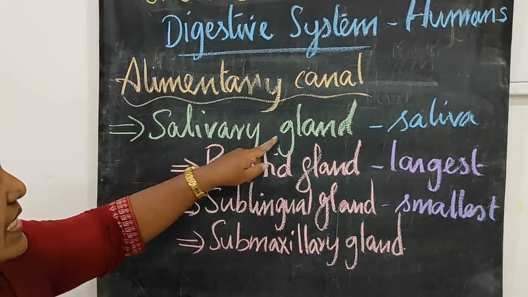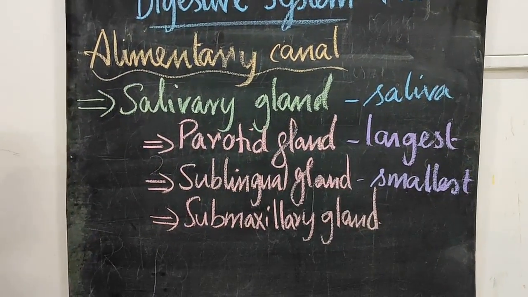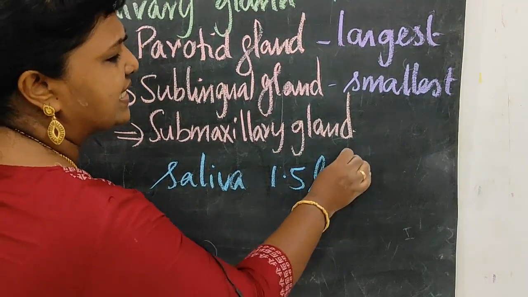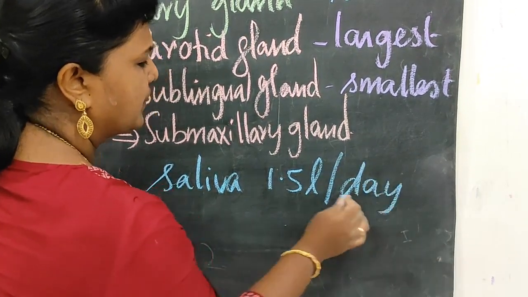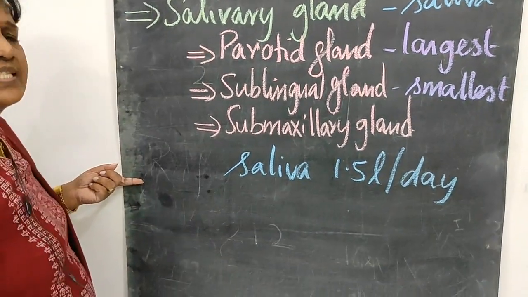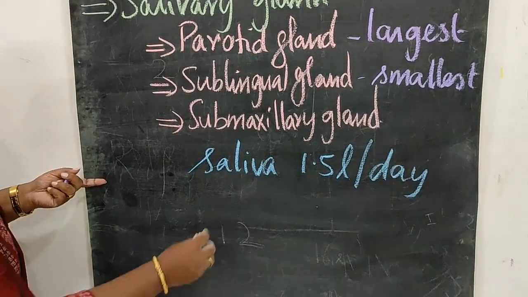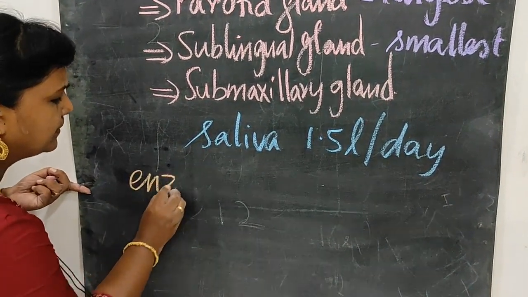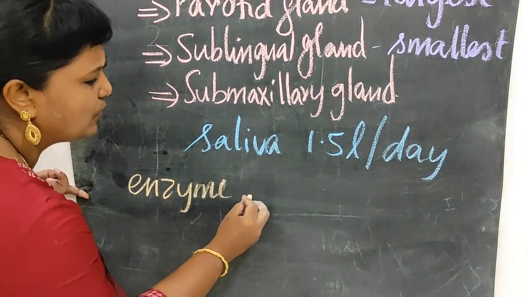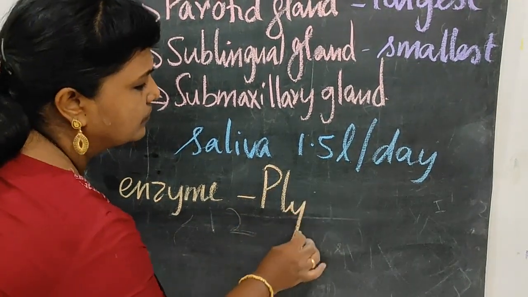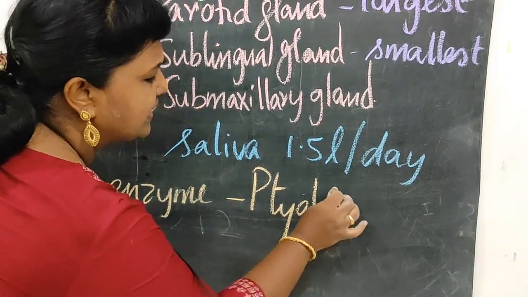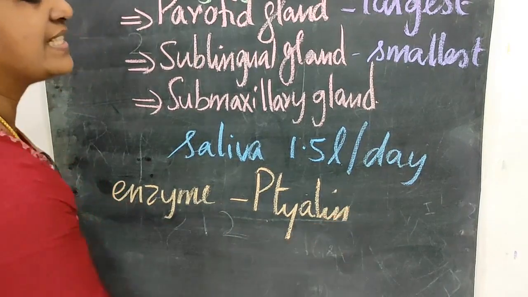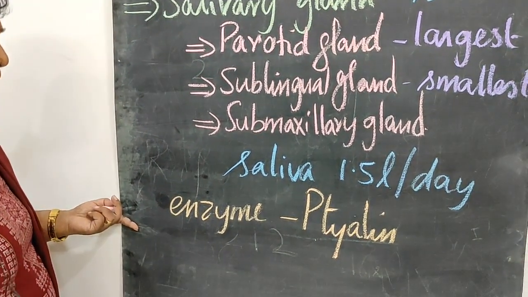The salivary glands secrete saliva, and about 1.5 liters of saliva is secreted per day. Saliva contains an enzyme called ptyalin, the P is silent, which digests starch.